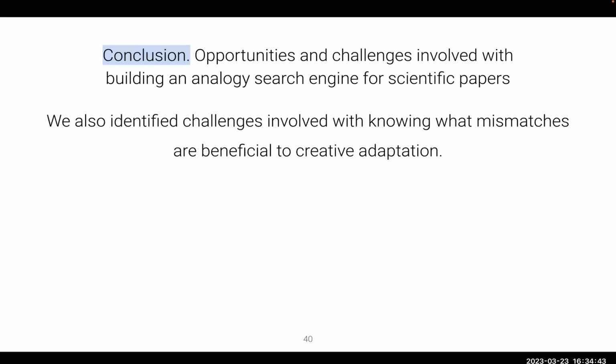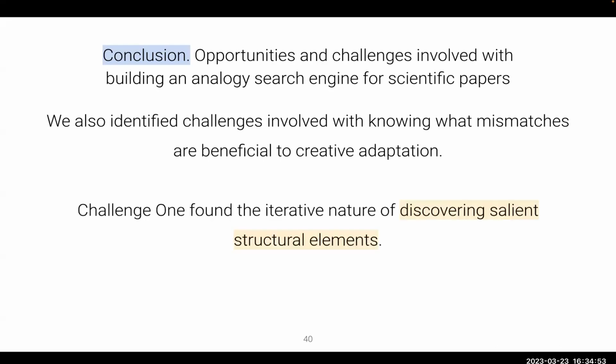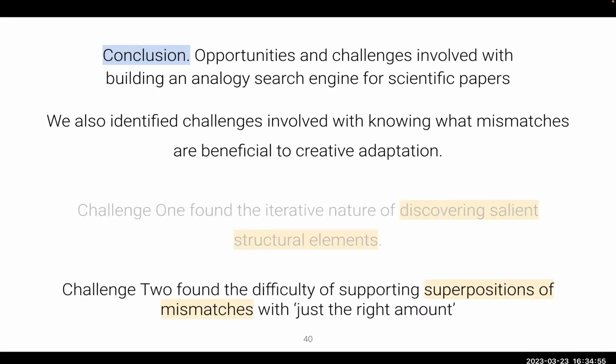Challenge 1 found the iterative nature of discovering salient structural elements. Scientists may be able to specify what aspects of the structure were important only after seeing examples of mismatching structures. Challenge 2 found the difficulty of supporting superpositions and mismatches with just the right amount. While too much deviation may break the analogy, too little mismatch may not be sufficient to facilitate creative adaptation and ideation.